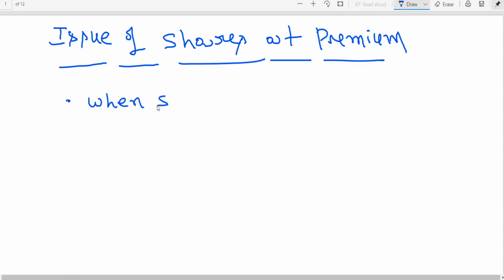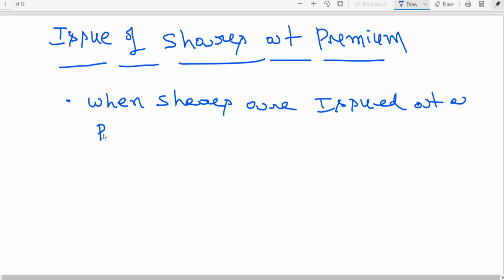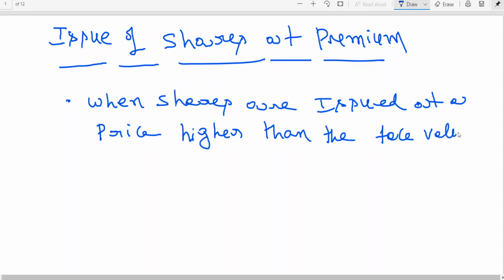When shares are issued at a price higher than the face value, it is called issue of shares at premium.